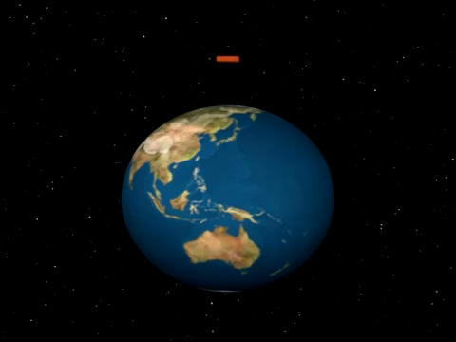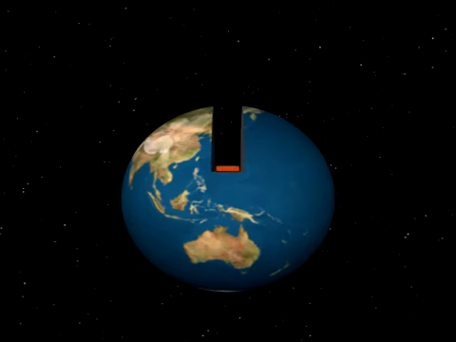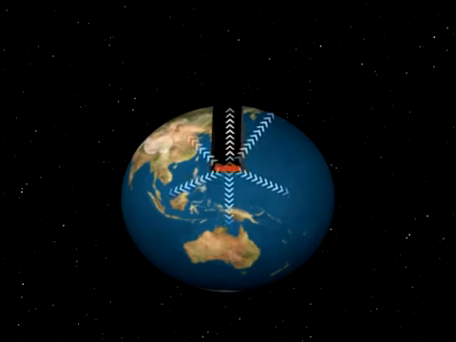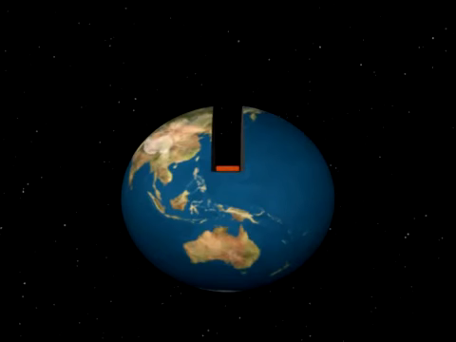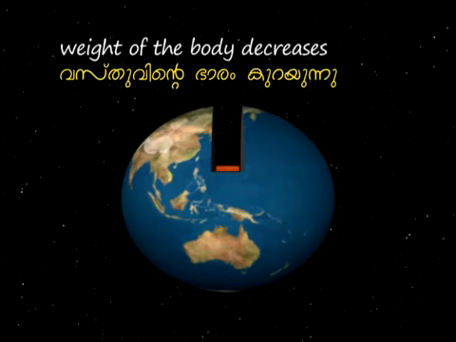But when the body is within the earth, the forces of attraction come from different sides. That is why the weight of the body decreases when it is moved in. At the center of the earth, the body will have no weight at all.